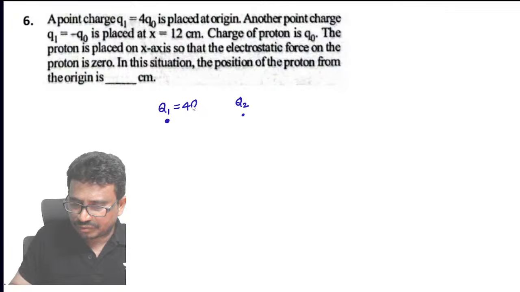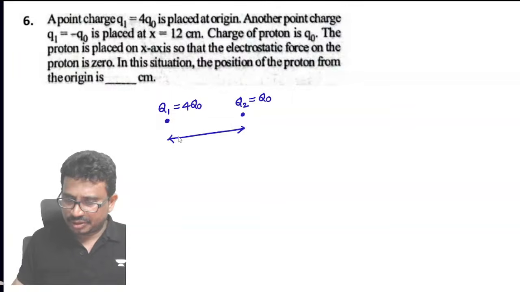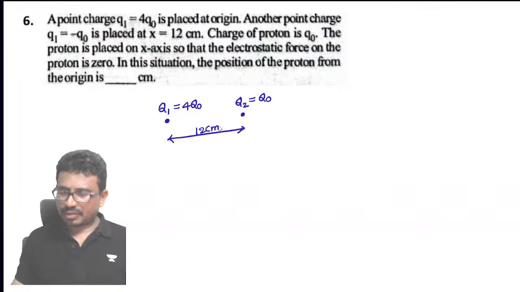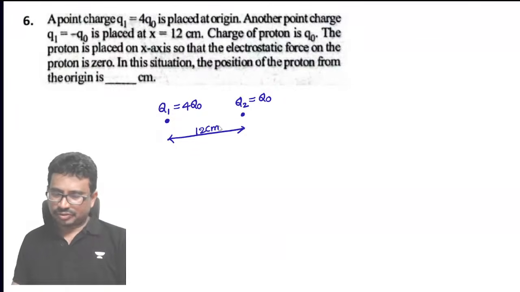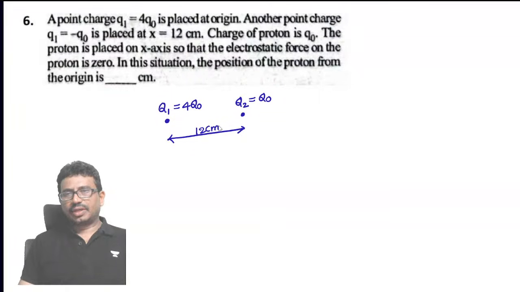This charge is 4Q0, and this one is Q0. And these two are separated by a distance. How much is the distance? 12 centimeters is given.